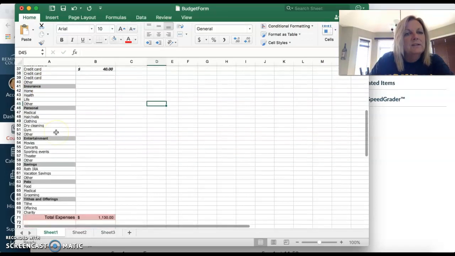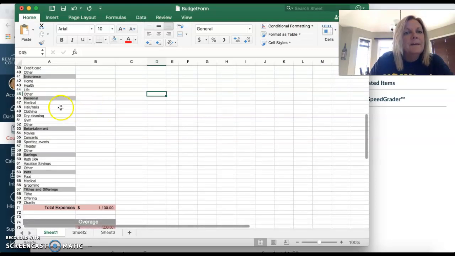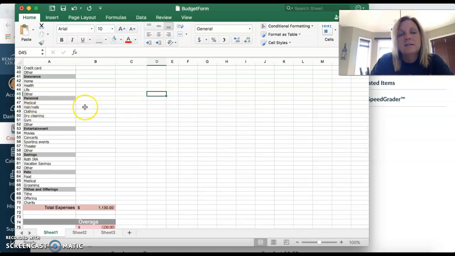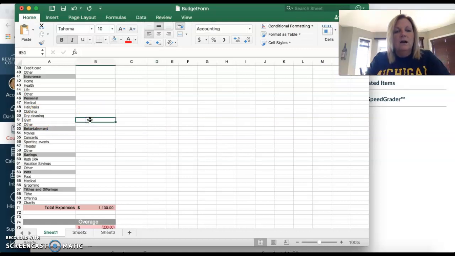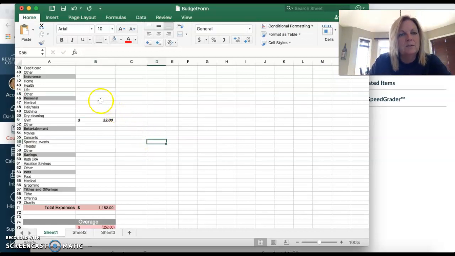And then insurance, this is for home insurance, health insurance, life insurance, or any other type of insurance. How much do you pay each month? You would put that in that box. And then for personal, like medical, what do you put aside? Or hair and nails, if you every month get your hair or nails done, how much do you have to pay for that? Clothing, if you buy new clothes. Dry cleaning, do you have a gym membership? You put that in there. So let's say you pay $22. I'm just hit and miss on the ones I'm filling in here, but everything is based on a month, right?